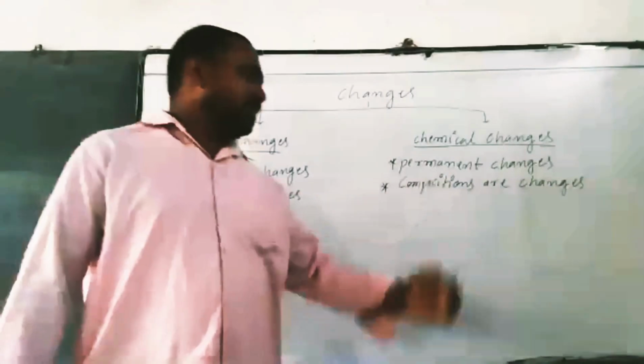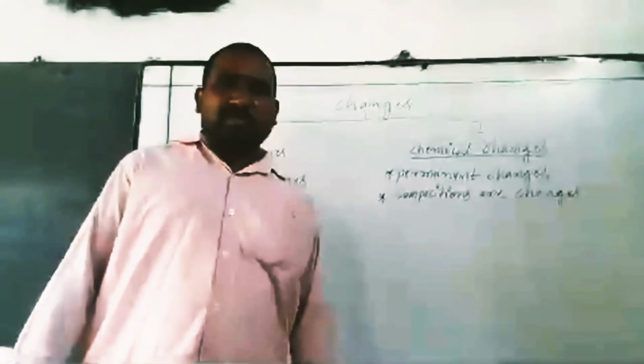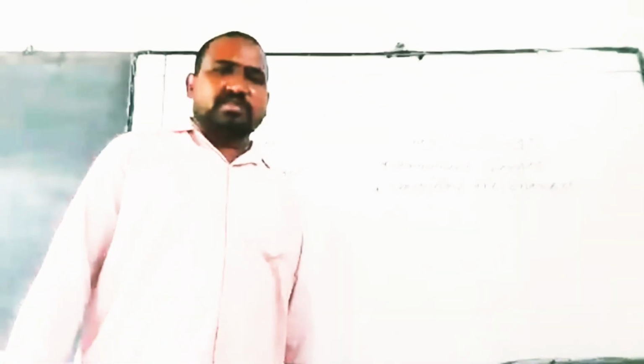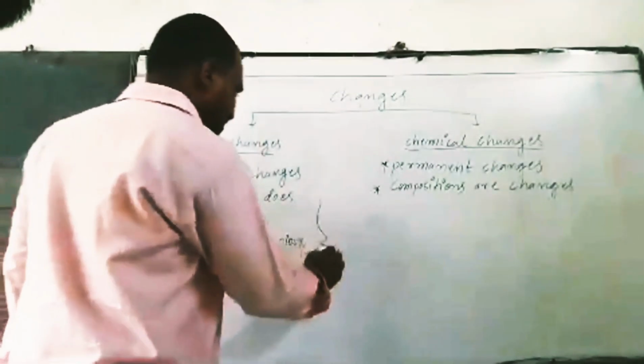Chemical changes means permanent changes. In permanent changes, the composition changes. Let us discuss some physical changes.